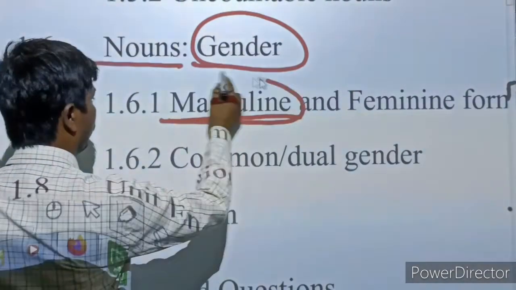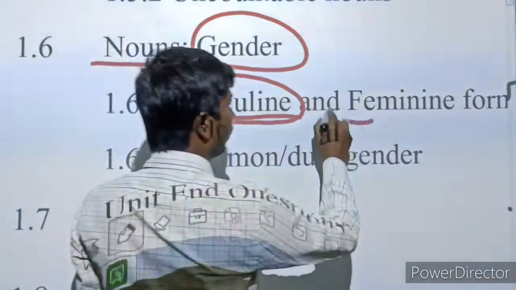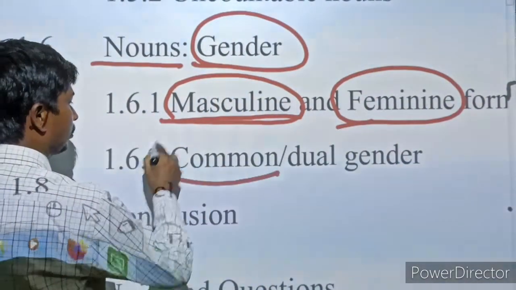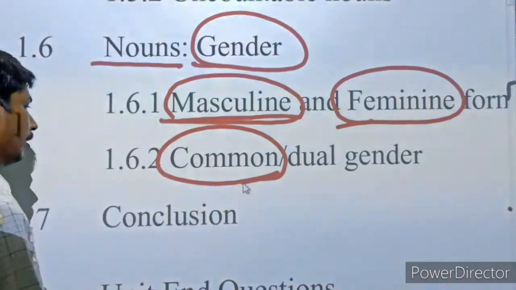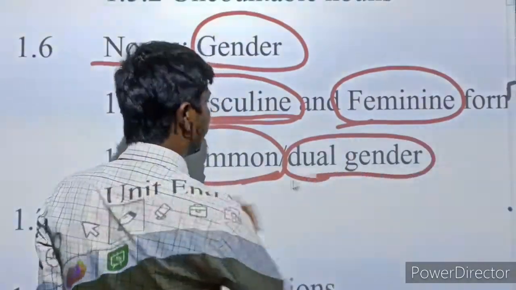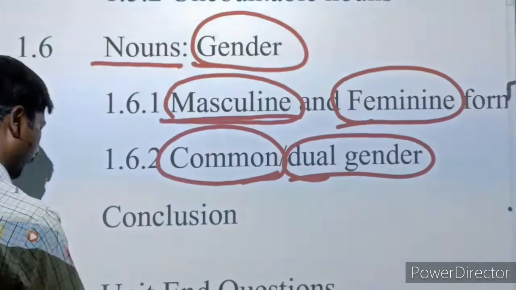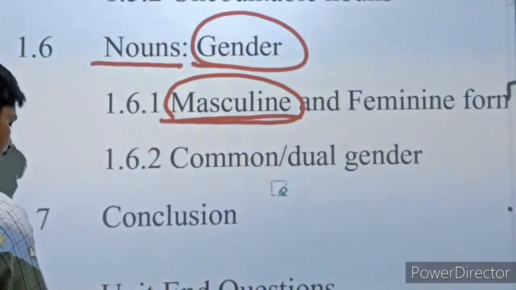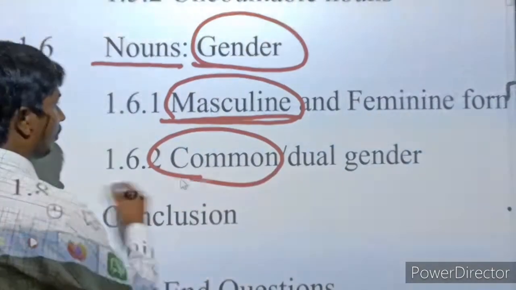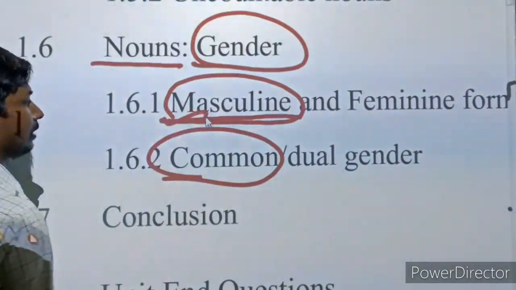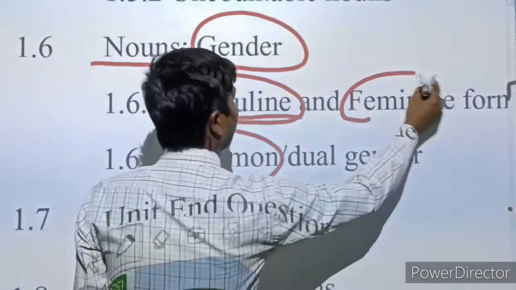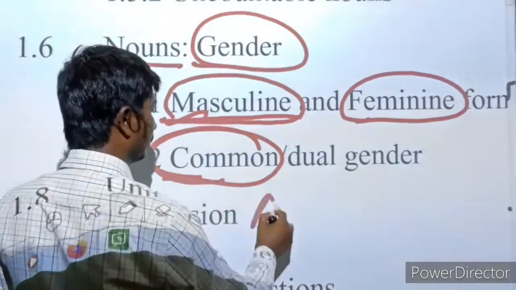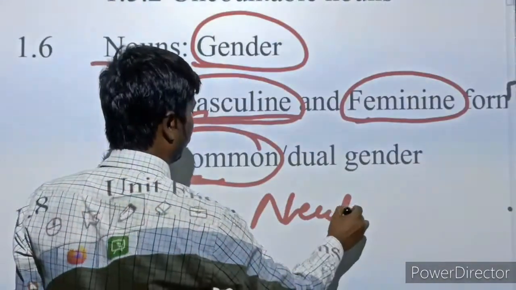Masculine gender is the first, the second one is feminine gender, the third one is common gender, and the fourth one is neuter gender.